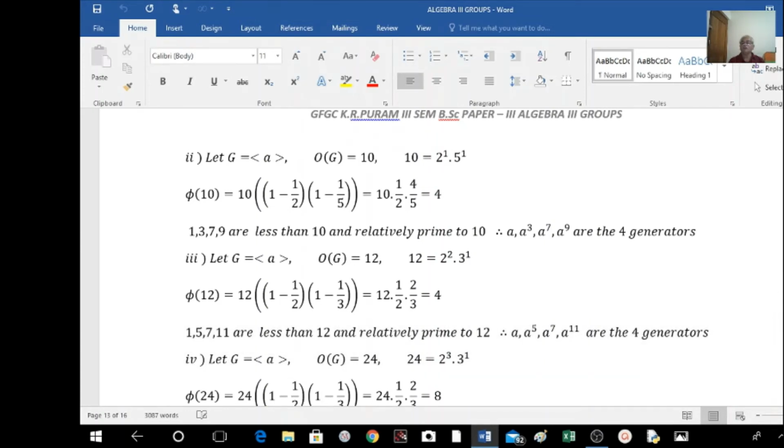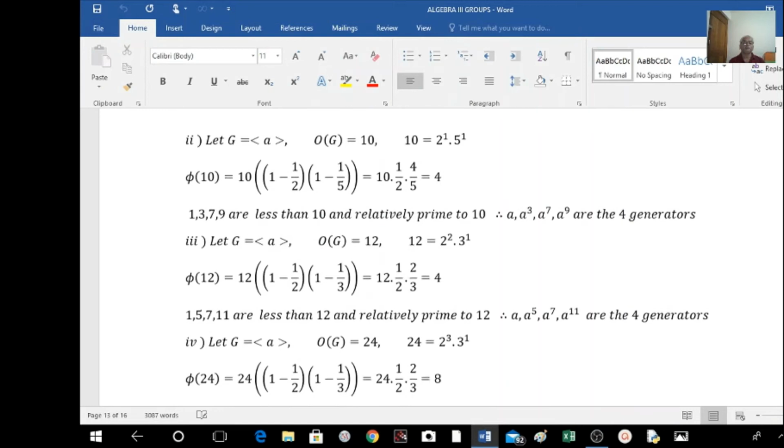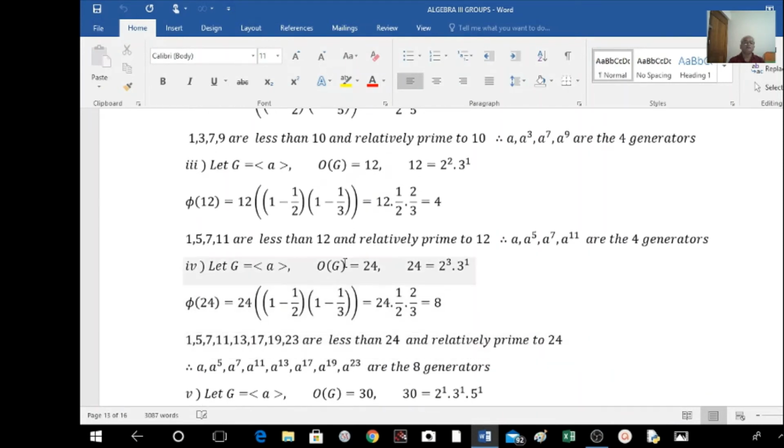Next example, G equal to the cyclic group generated by a, and order of G is equal to 24. Now how can we write this 24? 8 into 3 we can write now.